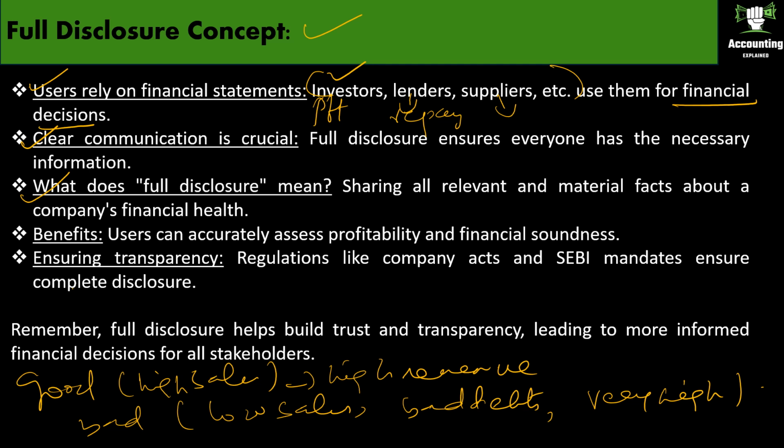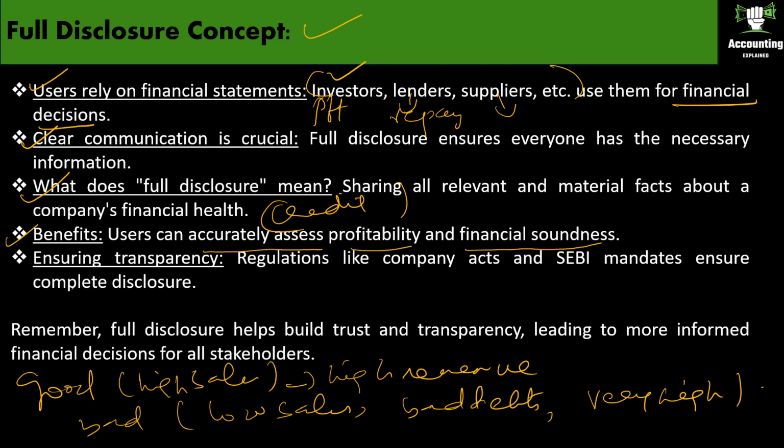So what does full disclosure mean? Like recording all your daily sales even if someone has not paid yet. Okay, that is, even if you have sold on credit also, you have to show the full sales. Listing all your expenses including cost of ingredients, rent, electricity, etc. By being transparent. So benefits, see here. Users can accurately assess profitability and financial soundness. Users, we know who are the users: investors, lenders, suppliers, etc.